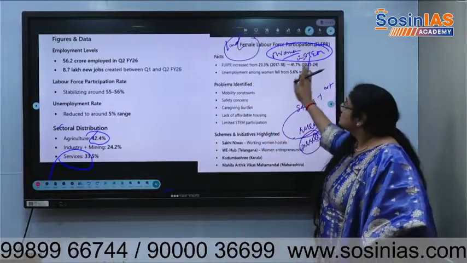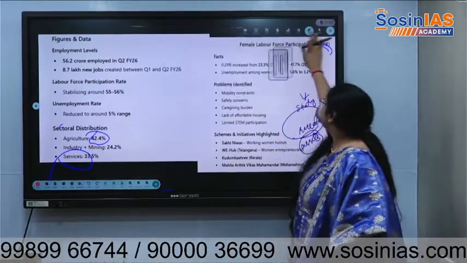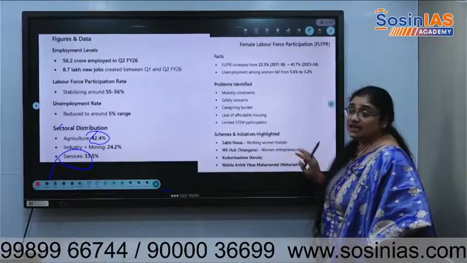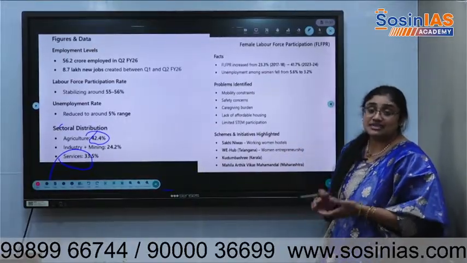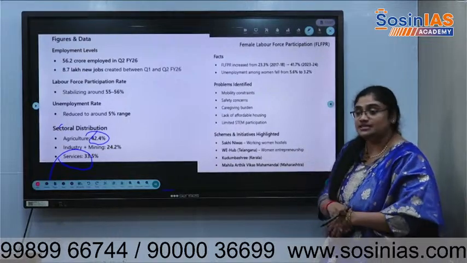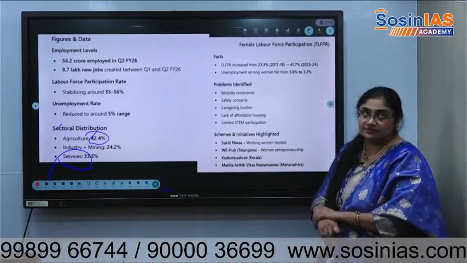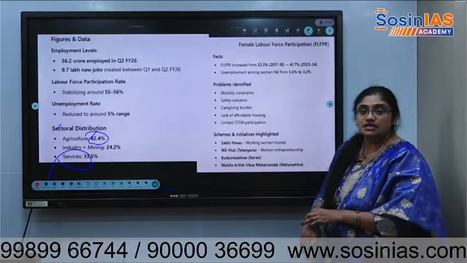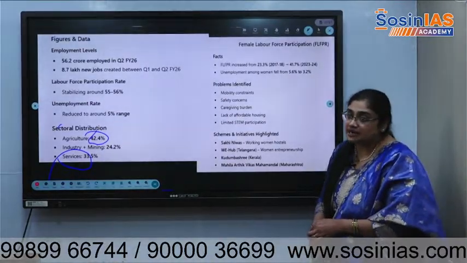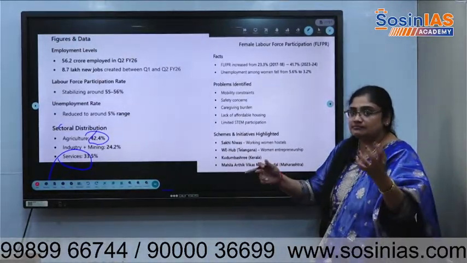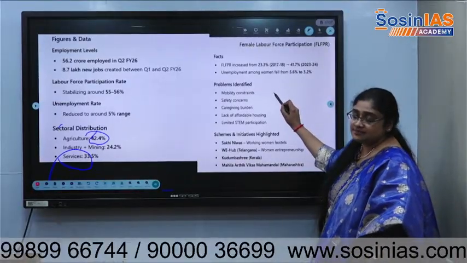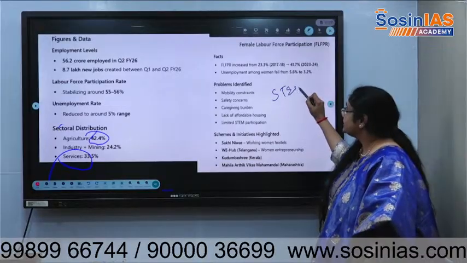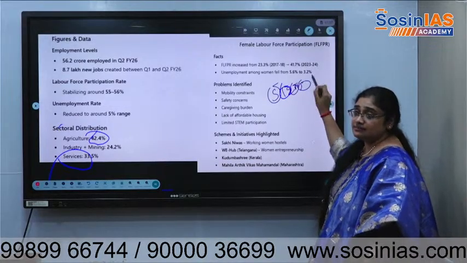Okay? They are managing as wives or whatever, or cheap labor, but they don't own anything. So this is the problem here, and a lot of women are studying in higher education. That is why the Economic Survey 2022 highlighted that this is the reason we can see less participation. In future, they come to the market. But historically, women's participation in STEM is very low. Science, technology, engineering, mathematics.